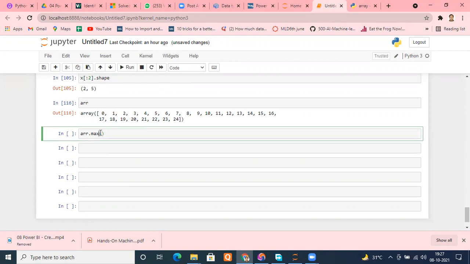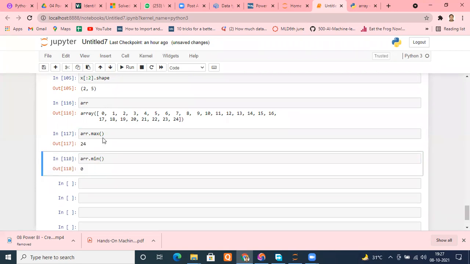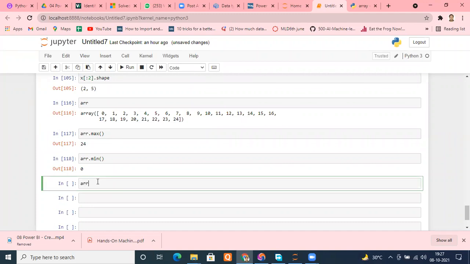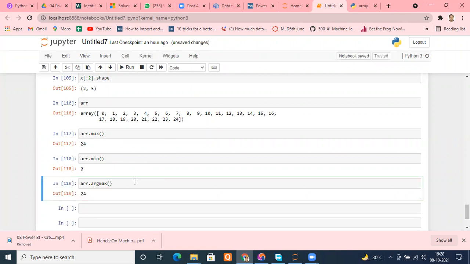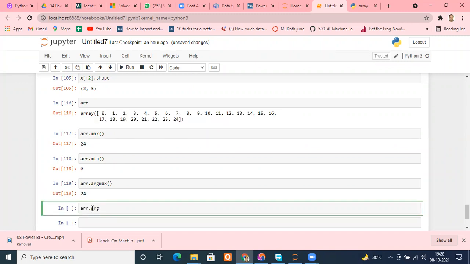So I'm running that, and you will see that I get a number known as 24. Is it fine, everyone? Similarly, if you want to know the minimum number, just type min. It will give you the minimum number, which is 0. If you want to know the index of the maximum number, then arr.argmax. It will tell you the index, which should be 24. 0 to start, 0, 1, 2, 3, 4, then 24. Similarly, arr.argmin gives the index of the minimum element. It will give you 0.